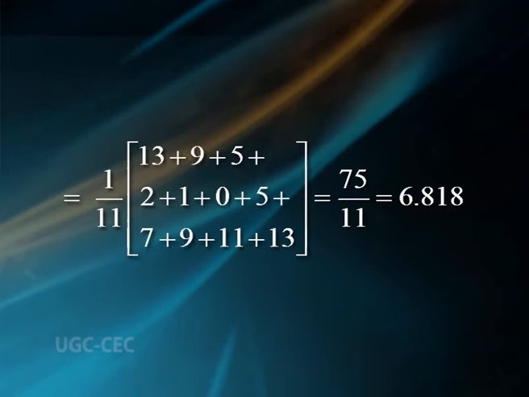That is equal to 1 by 11 into 13 plus 9 plus 5 plus 2 plus 1 plus 0 plus 5 plus 7 plus 9 plus 11 plus 13. That is equal to 75 divided by 11, that is 6.818. Problem. Obtain the mean deviation about mean for the following data.